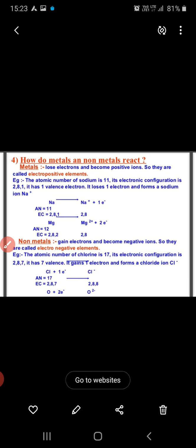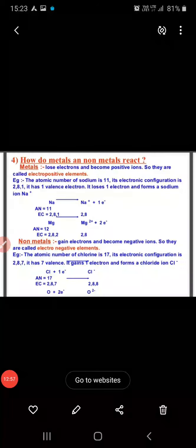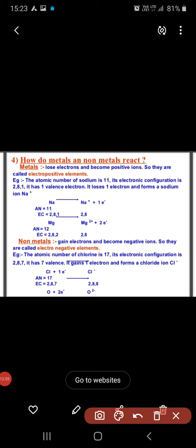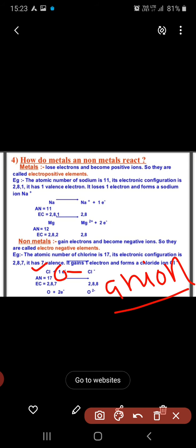Now see, Cl, that is chlorine, gains 1 electron and becomes the Cl minus ion. One more important thing: a negatively charged ion is an anion, and a positively charged ion is a cation.